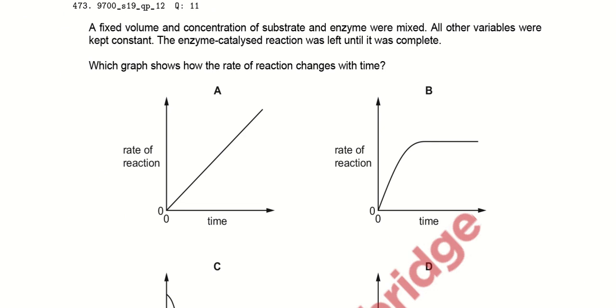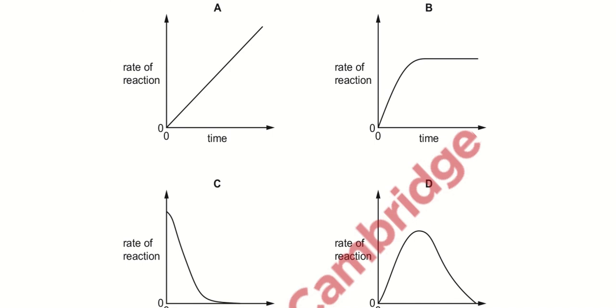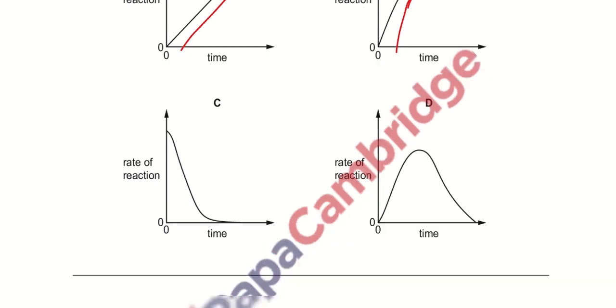A fixed volume and concentration of the substrate and enzymes were mixed. All other variables were kept constant. The enzyme catalyzed reaction was left until it was complete, right? Which graph shows how the rate of the reaction changes with the time? As we can say in option A, the rate of the reaction is increasing with the time. It does not change. And at that particular point, we can say that the rate of the reaction attains a steady state condition, but it does not change, right?